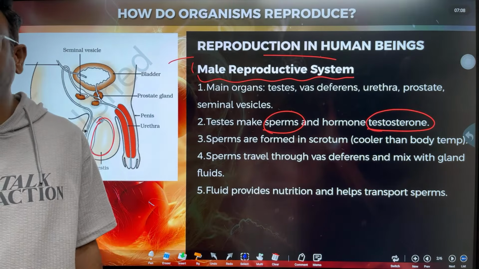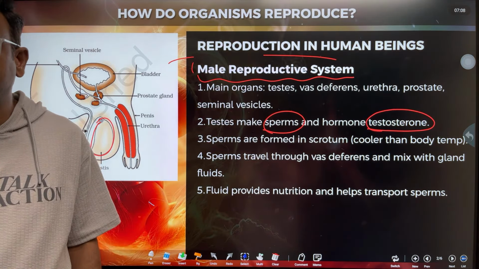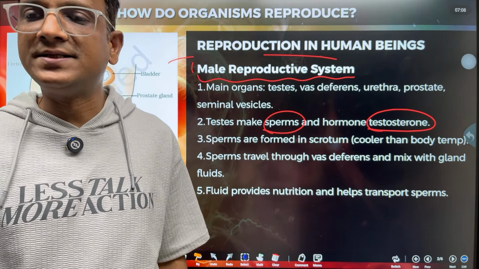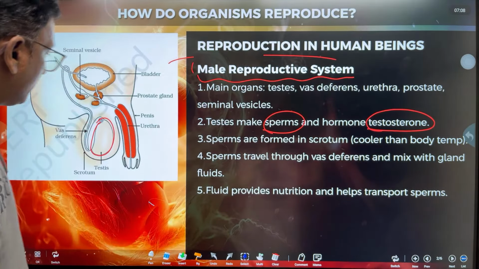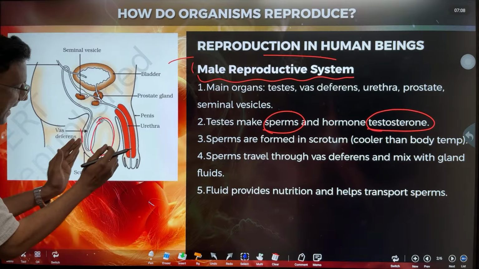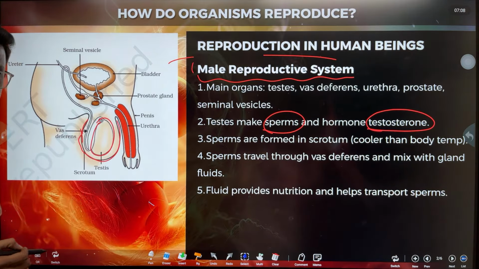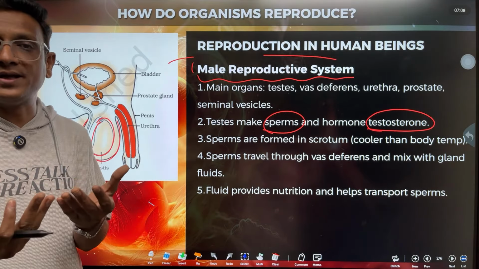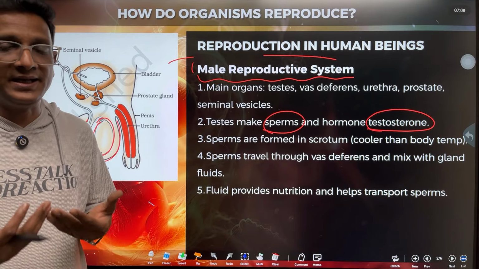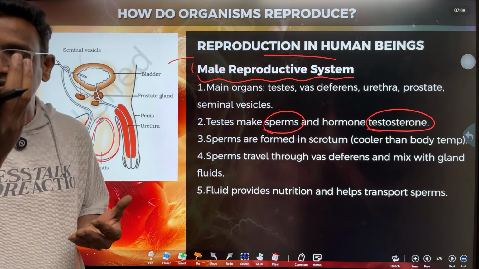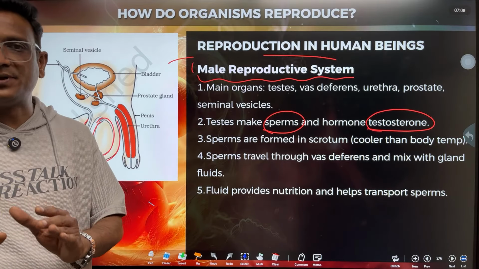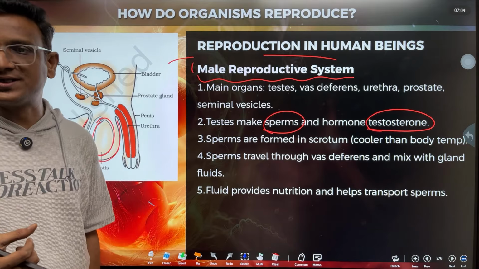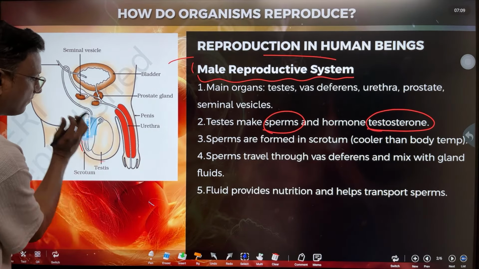See children, the testes are present outside the body in a sac called the scrotal sac or scrotum, because the production of sperms requires some low temperature. If testes are inside the body cavity, inside the body there is high temperature. In that case, sperms cannot be produced. So the testes are outside the body cavity, where the outside temperature is 2 to 3 degrees less than our body temperature. This sac is called the scrotum.